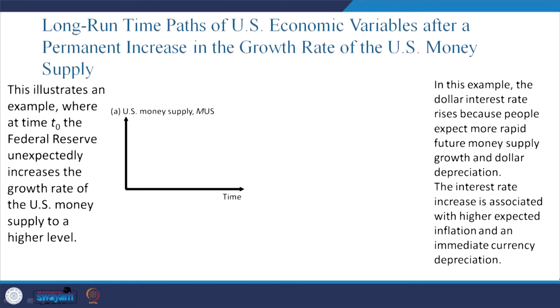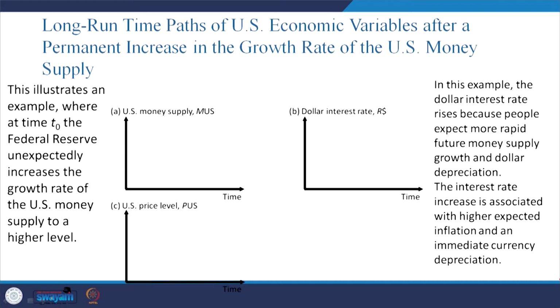and therefore, we have here a discussion about long run time paths of the American economic variables after a permanent increase in the growth rate of the US money. Here we are explaining the US money supply over a time period, then its connection with the interest rate, then the price level, then the dollar euro exchange rate over time.